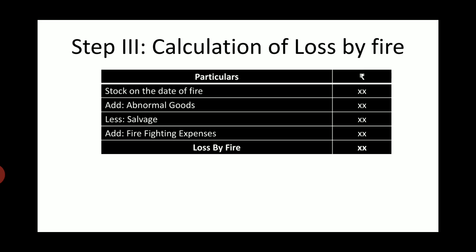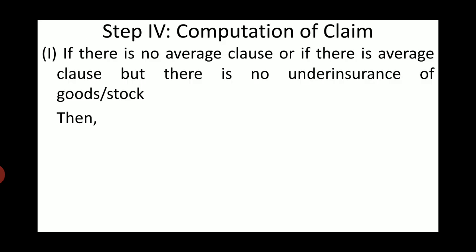Then we have to add firefighting expenses. Firefighting expenses are those expenses which are incurred to control the fire. Now after doing all this add and less, we will get loss by fire. So by this our step number 3 also gets over. Now proceeding towards step number 4, that is computation of claim. Now here we may come across two situations. Situation number 1, if there is no average clause, or if there is average clause but there is no under insurance of goods or stock.